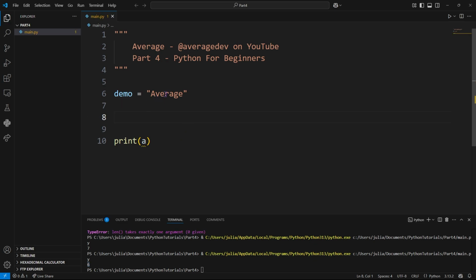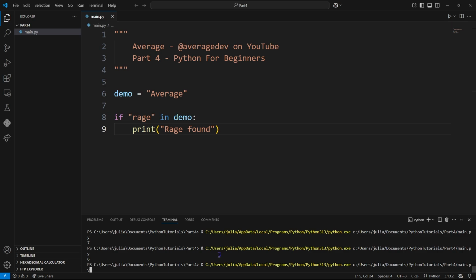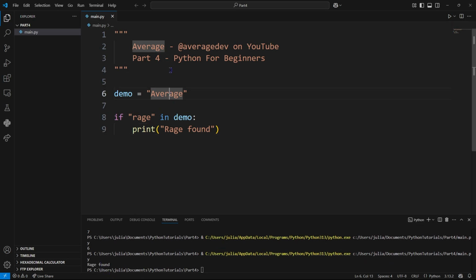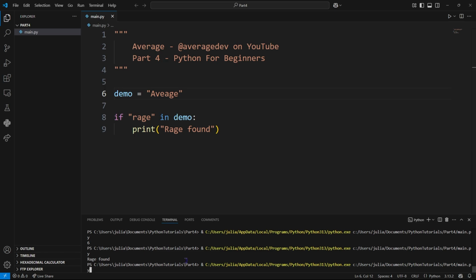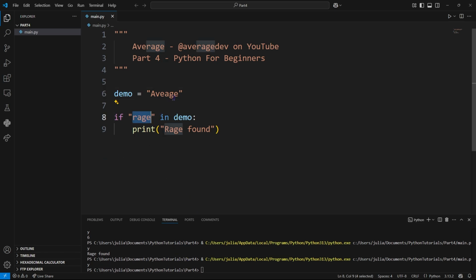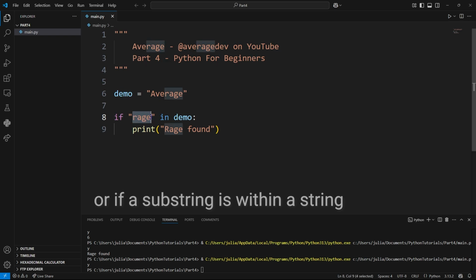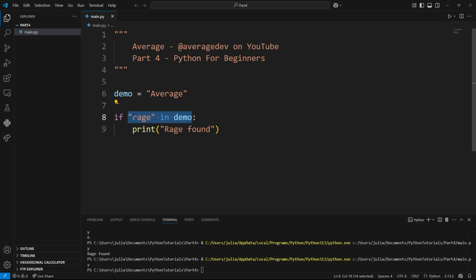So if we wanted to detect if rage was included in a string, we could do if rage in demo, and if this is true, which it will be for the string average, we can print rage found. Now, when we run this code, we should get rage found. What happens if we turn this into average, spelling average wrong? We get nothing because rage was not found. So this is a way we can detect if there is a set of characters in a specific order within our string. This is technically just a Boolean expression.